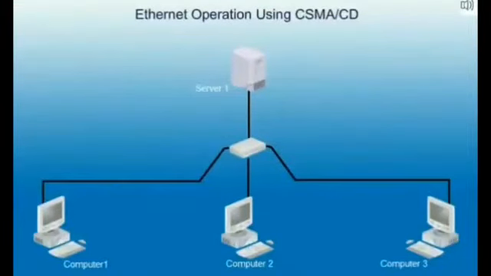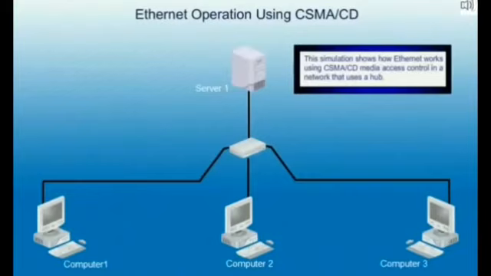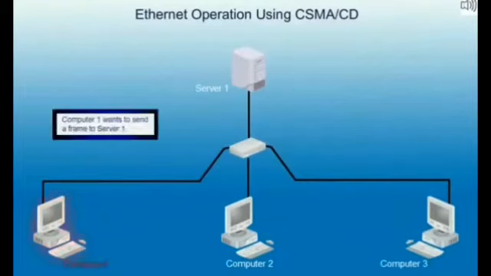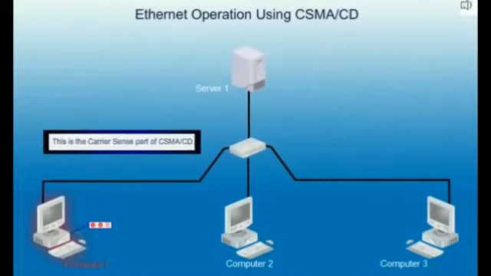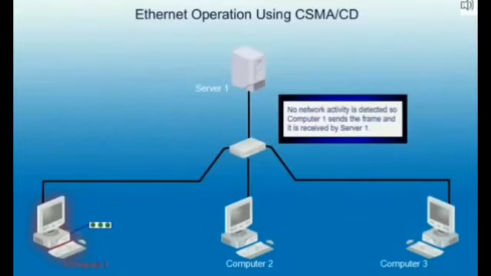Ethernet operation using CSMA/CD. This simulation shows how Ethernet works using CSMA/CD media access control in a network that uses a hub. When computer 1 wants to send a frame to server 1, computer 1 first listens to the media to determine whether another station is transmitting. This is the carrier sense part of CSMA/CD. No network activity is detected, so computer 1 sends the frame and it is received by server 1.